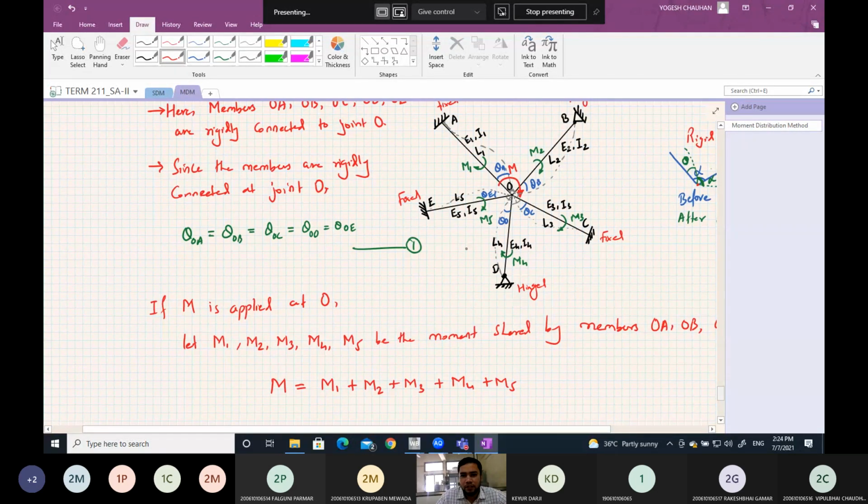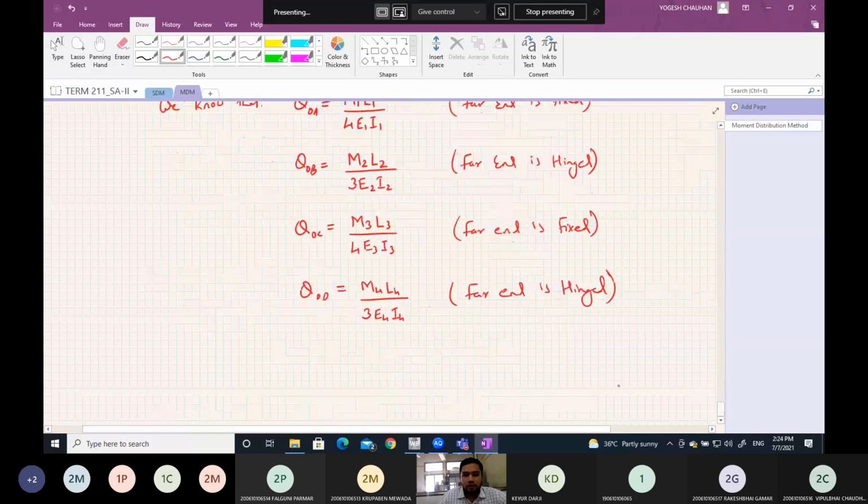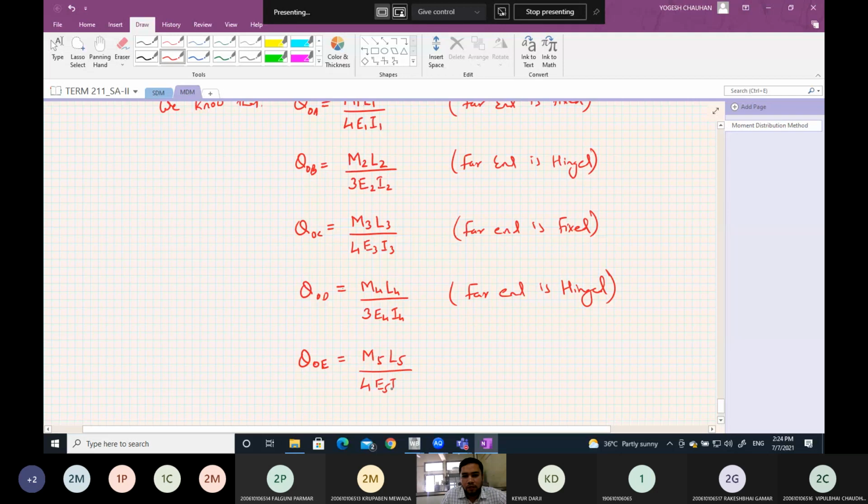For this member it is hinged, and for the OE member, it is fixed. So theta OE will be M5 L5 by 4 E5 I5, because far end is fixed.